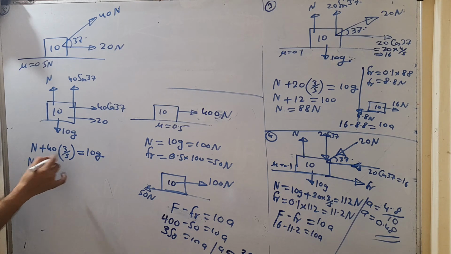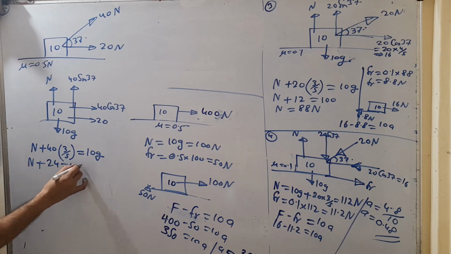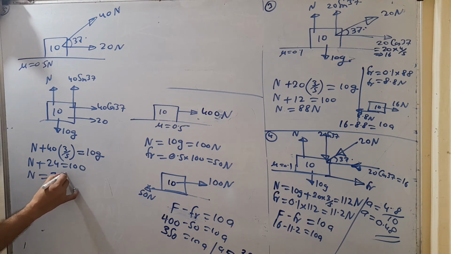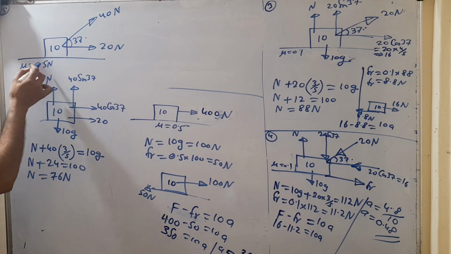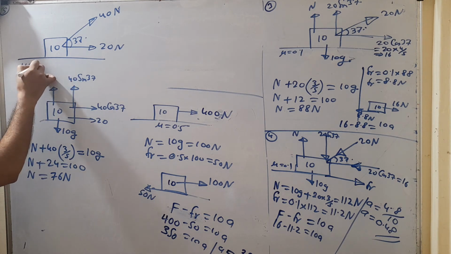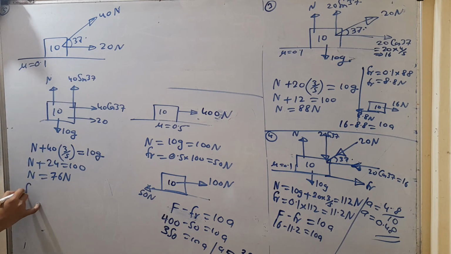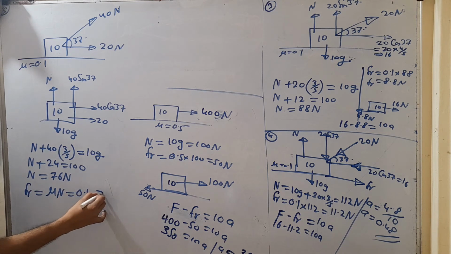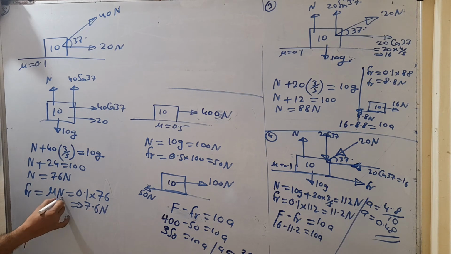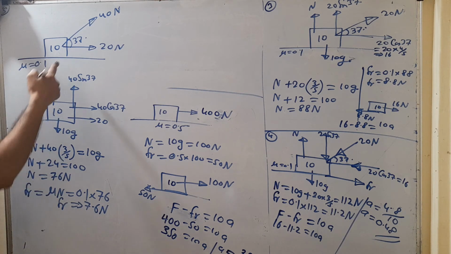Now N plus 24 is equal to 100. So what value of N are we going to get? 100 minus 24, that is 76 Newton. I have taken mu as 0.5, but this takes 0.1 only. So if you are calculating the frictional force, that is mu n. So that is 0.1 into 76. So what are we going to get? 7.6 Newton. That is the frictional force which can act on this block.